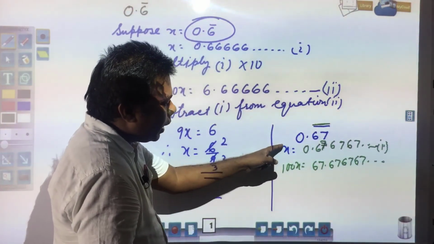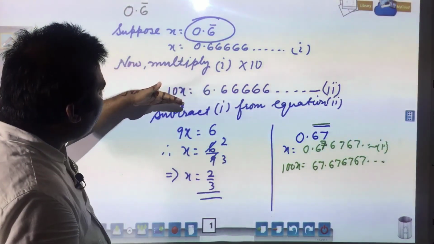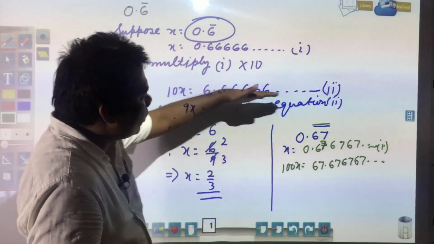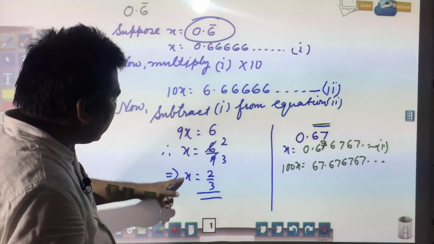Now you need to subtract again in the same way as we did: equation 1 will be subtracted from equation 2, and then you find x.